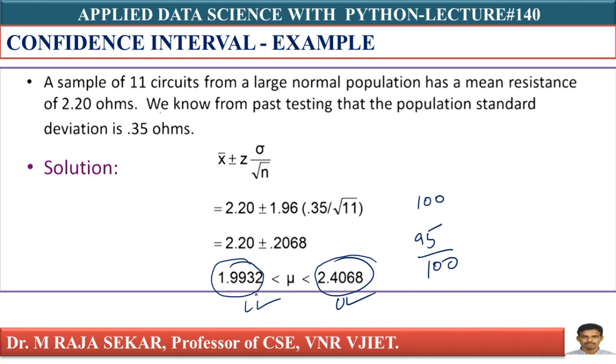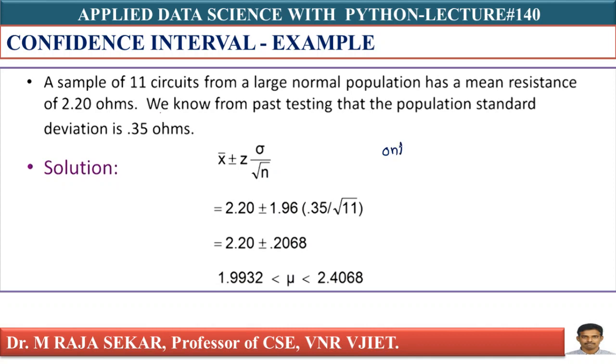Only 5% of the time you must say, or you can also say like this, only 5% of the time this may not be the true mean.